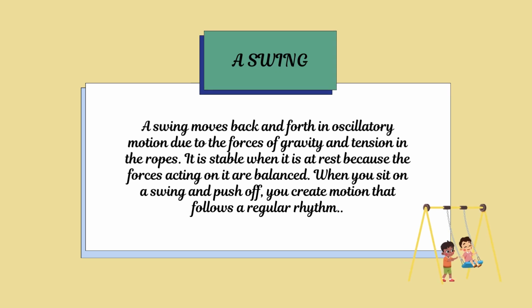A swing moves back and forth in oscillatory motion due to the forces of gravity and tension in the ropes. It is stable when it is at rest because the forces acting on it are balanced. When you sit on a swing and push off, you create motion that follows a regular rhythm.